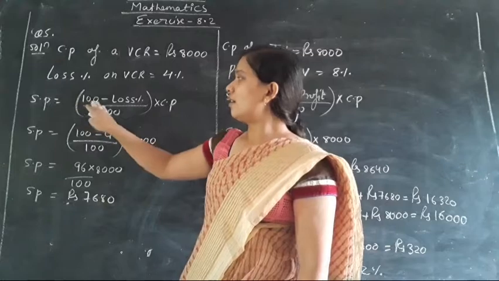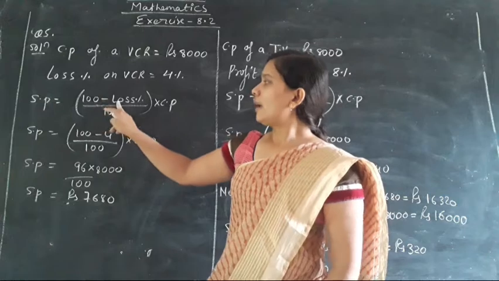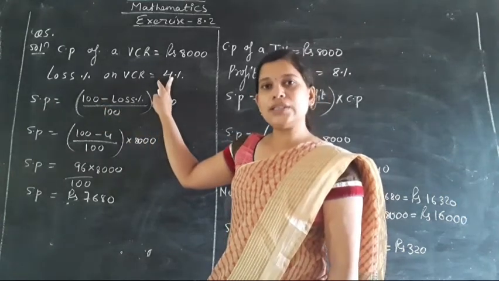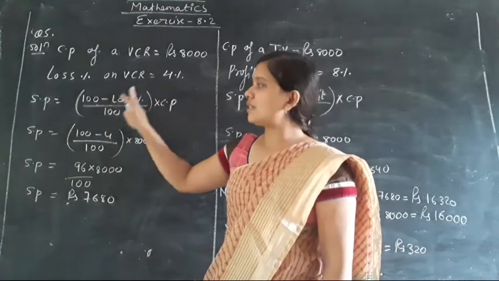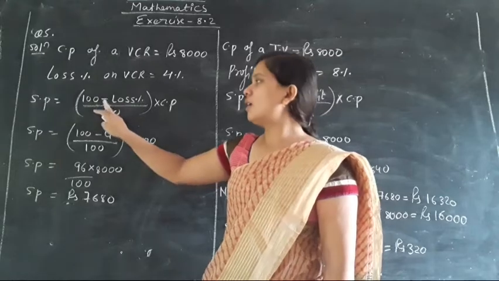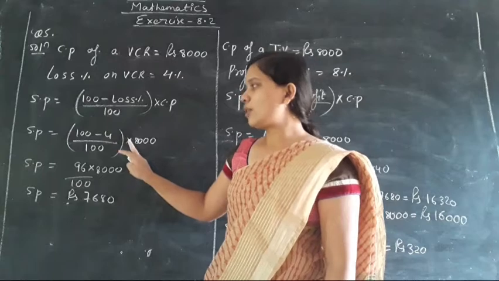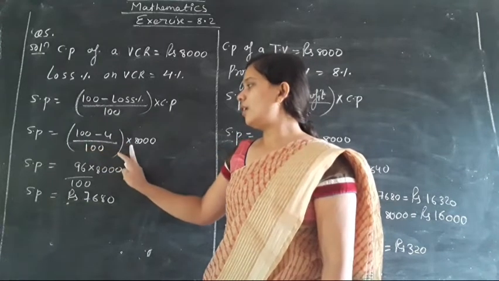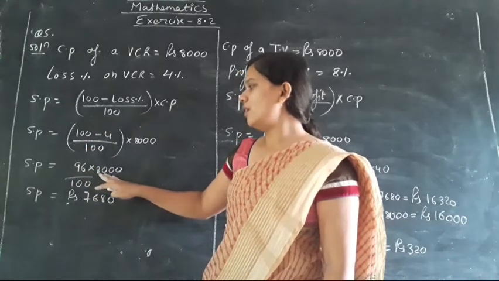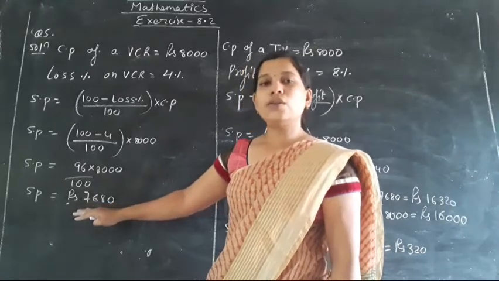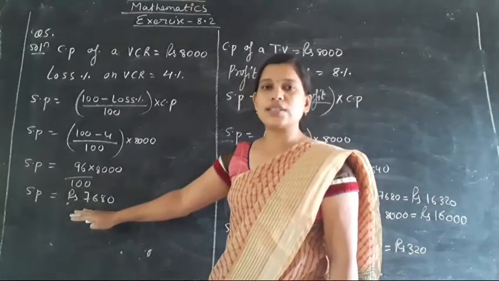So that is 100 minus loss percent into CP upon 100. This is the formula we are having. So 100 minus loss percent is given as 4%. VCR को जब हमने बेचा तो कितने परसेंट का लॉस हुआ वहाँ पर 4% का लॉस हुआ. इसलिए सेलिंग प्राइस में लॉस वाला फॉर्मूला लगेगा. ठीक है. सो 100 माइनस लॉस पर्सेंट अपॉन 100 इंटू CP where loss and CP value you have to substitute. So 100 minus 4 upon 100 into 8,000. So 100 minus 4 will be 96. 96 into 8,000 divided by 100. You will get the selling price of a VCR is equals to rupees 7,680.